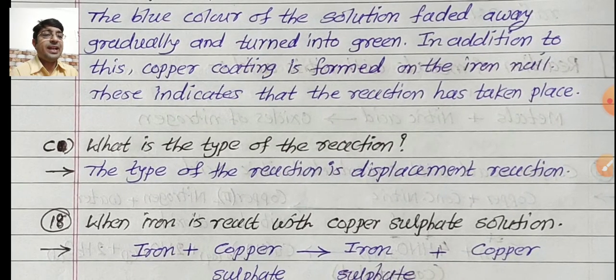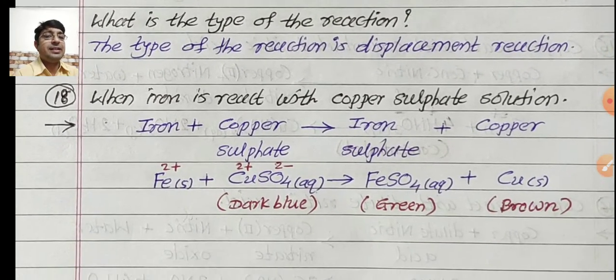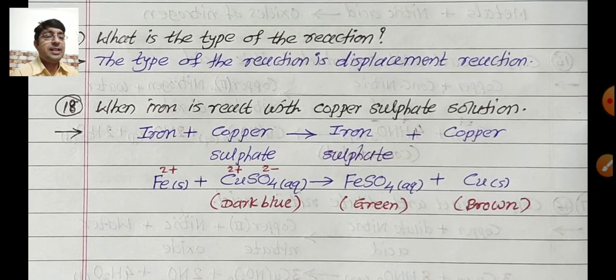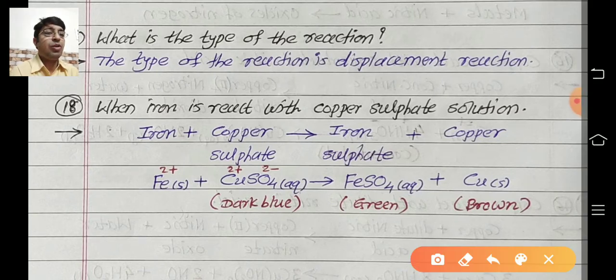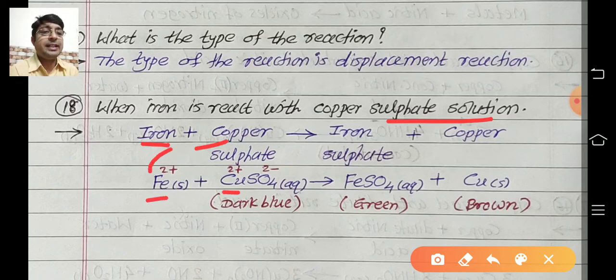Third one, what is the type of reaction? Displacement reaction. So how to write that? This reaction is asking for 2 marks. When iron reacts with copper sulfate solution, it forms, now iron is more reactive than copper, so iron takes the place of copper and copper is displaced, separated out. The copper sulfate solution color is dark blue.